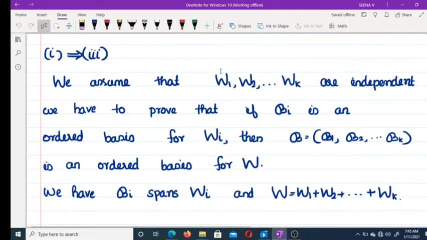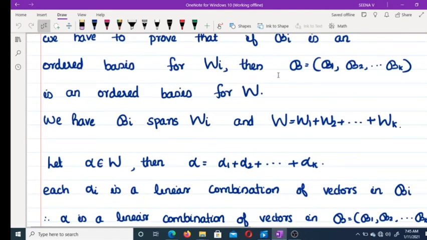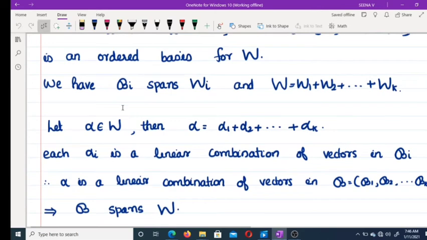Now a implies c, that is 1 implies 3. We have to prove that, we assume that W1 etc. Wk are independent, and we have to prove that if Bi is an ordered basis for Wi, then B is an ordered basis for W. Okay. To prove B is an ordered basis for W, we have to prove that B is linearly independent and B spans W. We know that each Bi spans Wi and W equal to W1 plus etc. plus Wk. So each alpha belonging to W is of the form alpha 1 plus alpha 2 plus etc. plus alpha k. But each alpha i is a linear combination of vectors in Bi.